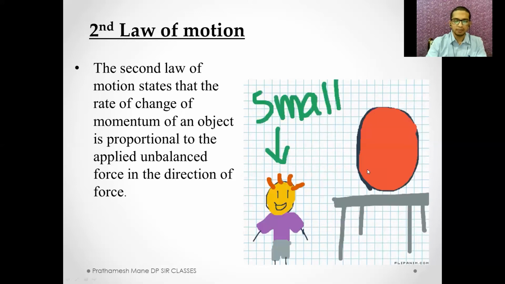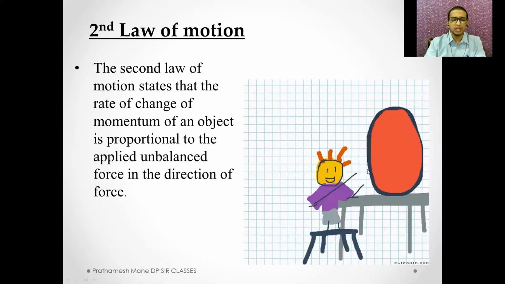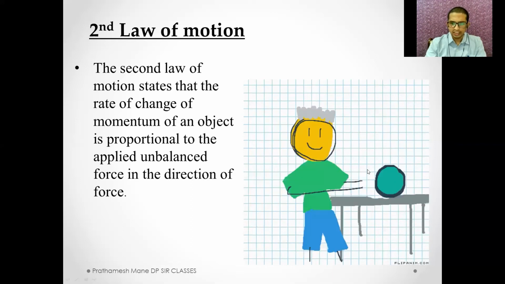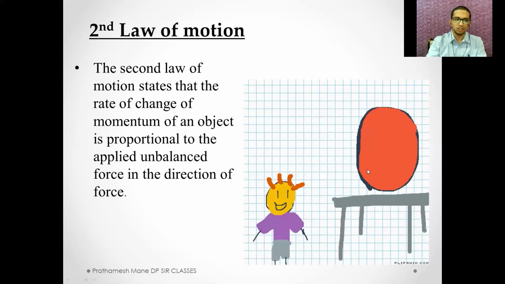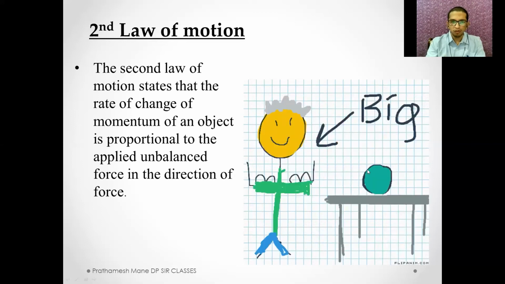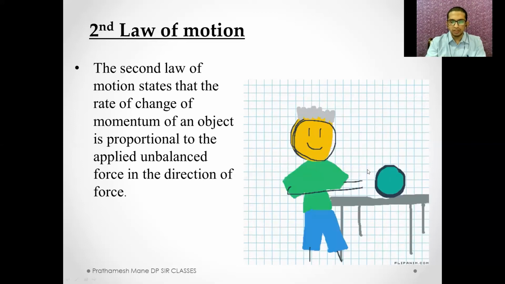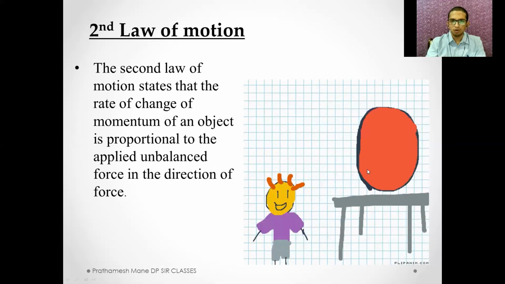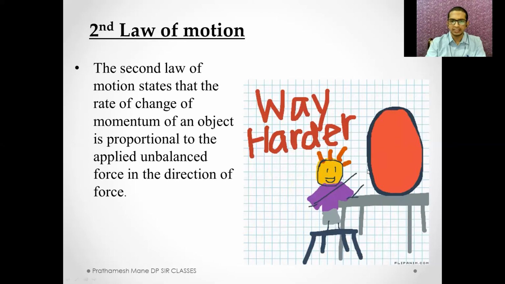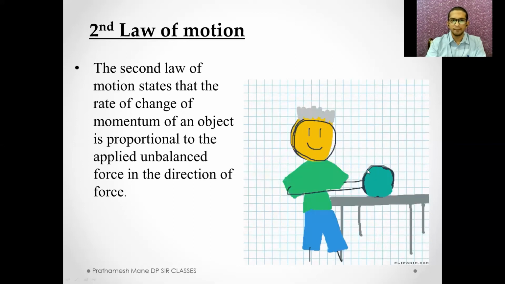So what do we understand by this? What we understand is that the rate of change of motion, that is the acceleration, depends on the force applied. If you apply more force, we'll see more change in motion, and if you apply lesser force, there will be less change in motion. Take for example, when you are playing catch or when you throw a ball in the sky.